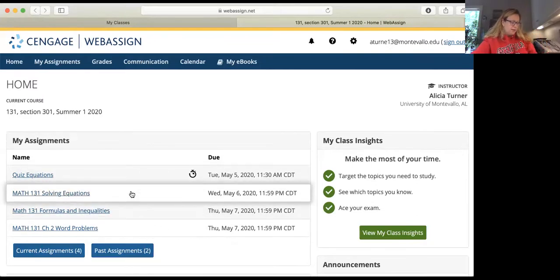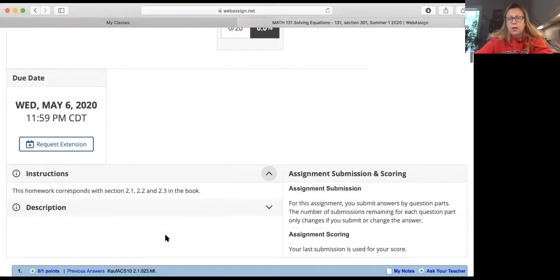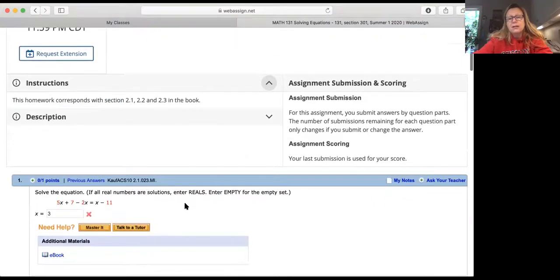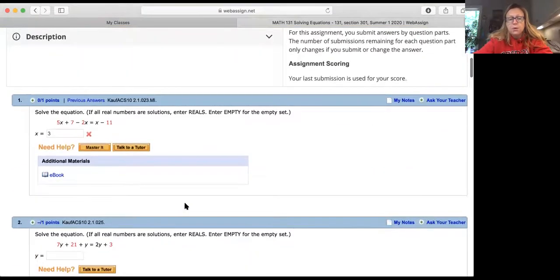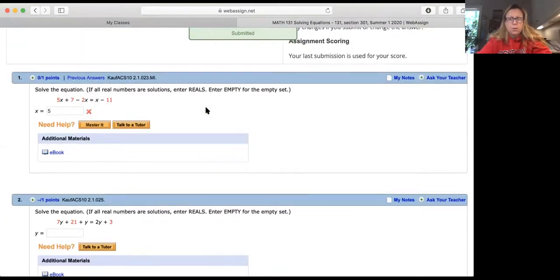Now, the important thing I want you to know, I'm going to go into here first. I'm looking at solving equations. One thing you need to know about this homework and all of your homework is you have multiple attempts at each problem. If you look here, you see that I entered 3 and I got it wrong. I can put a different number in and submit that again. So I have up to 5 attempts per homework problem.